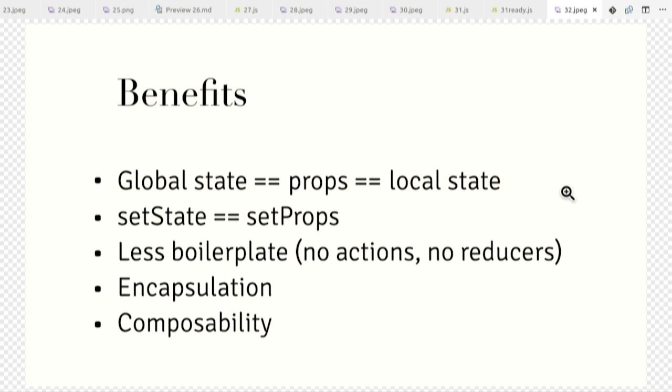And if you ever wanted to do something like set props, where you receive some kind of data, but you want to set it also, now it's the same thing, because since props are the same thing as local state, set state is set props. There's less boilerplate. You don't have a big reducer with switch case, with actions, and things are very well encapsulated. That's, in my opinion, a really exciting thing, because we don't have a singleton to import.